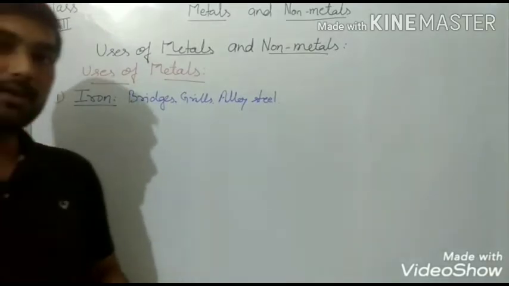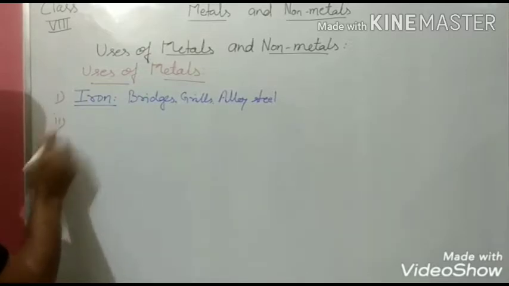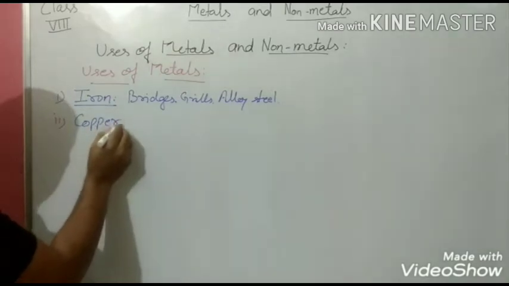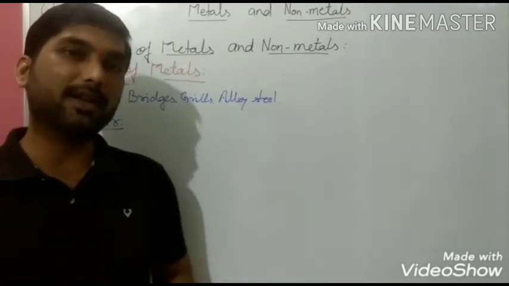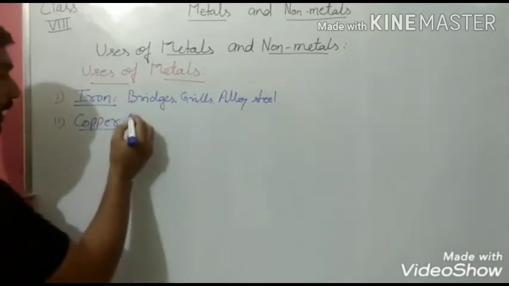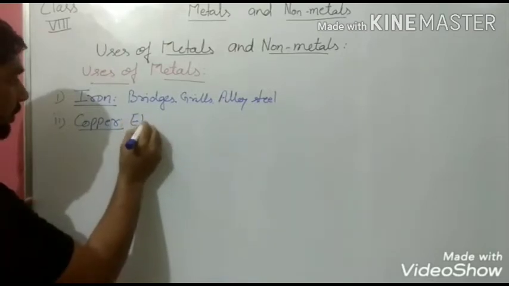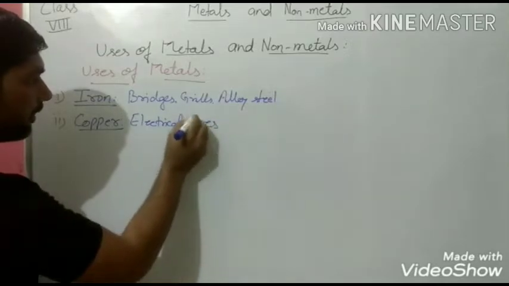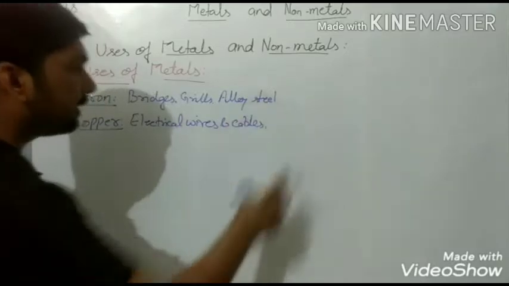The next metal that is used in our daily life is copper. Perhaps you have seen the advertisement on television for electric wires, because metals are very good conductors of electricity. So copper is used as electrical wires and cables.